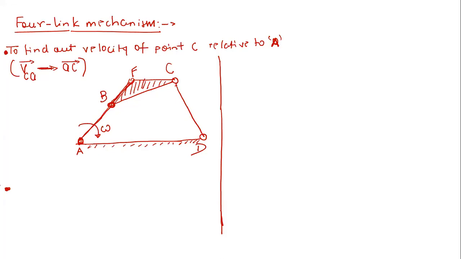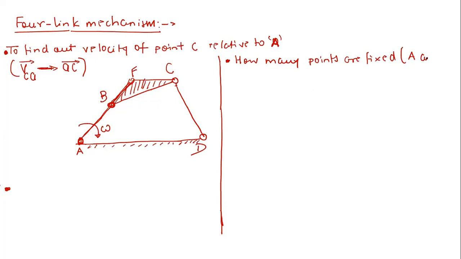Okay. So what I am trying to say is, absolute velocity of point C means the velocity of point C with respect to some fixed frame of reference. Now if you observe in this mechanism, how many points are fixed? This is the first question you have to ask yourself. A and D. When you analyze any mechanism, how many points are fixed?